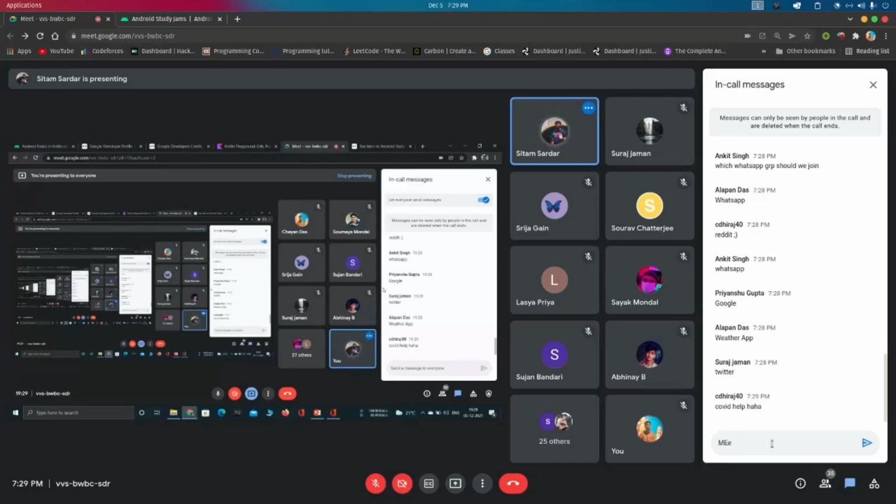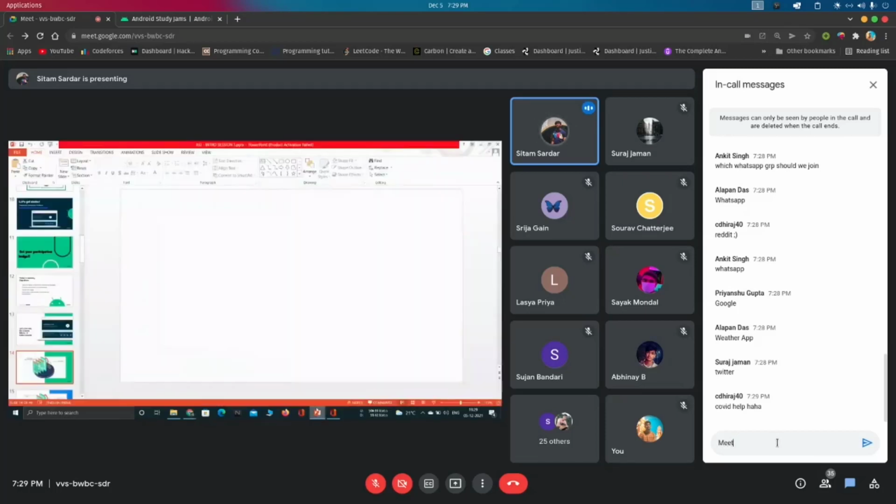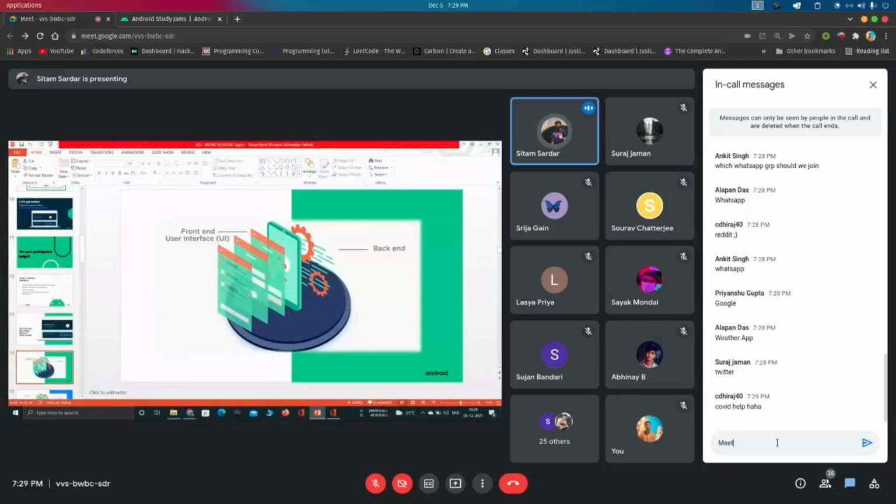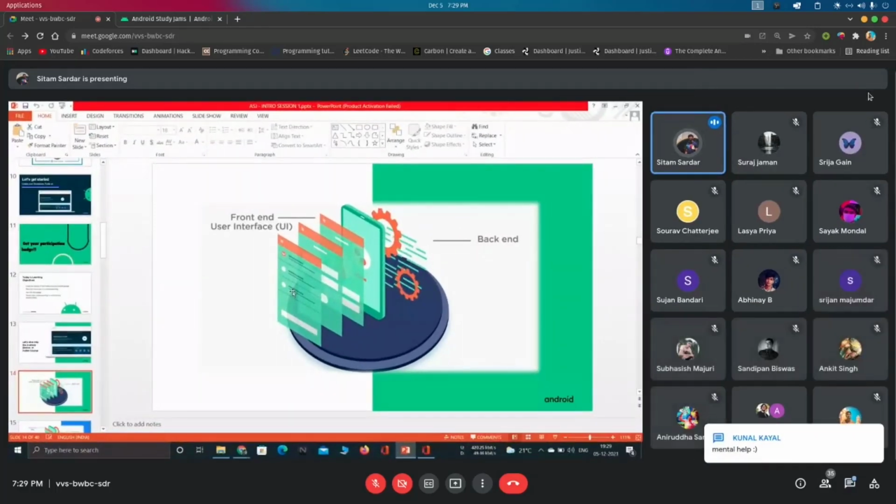Actually, there are two layers of an app. The first is where you interact, where you have the buttons, images, and so on. That is the UI section, or the front end of the app. Whenever you click on a button and some action is performed, that is the backend section. This backend is written in Kotlin or Java.